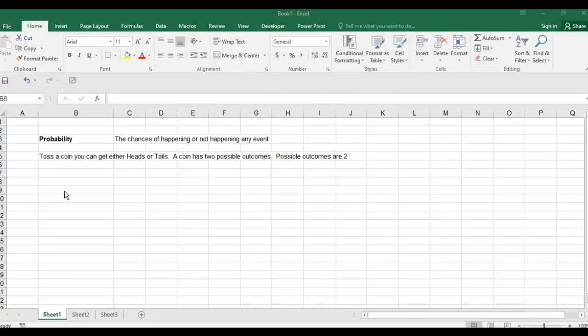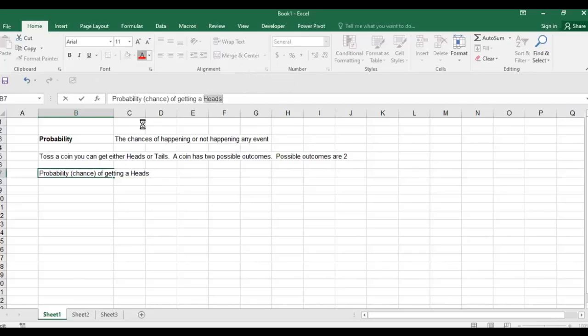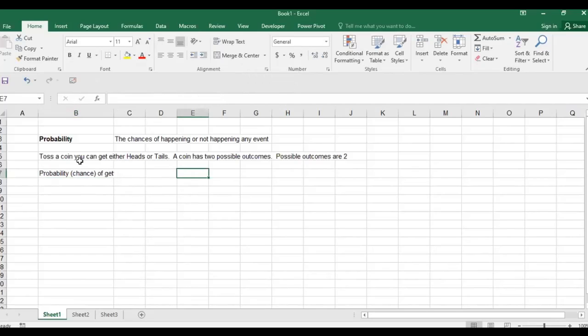So when you have two outcomes, if I ask you what is the probability, what is the chance of getting heads, you say that the probability of getting heads is 1 out of 2, because there is one head and there are 2 total outcomes.